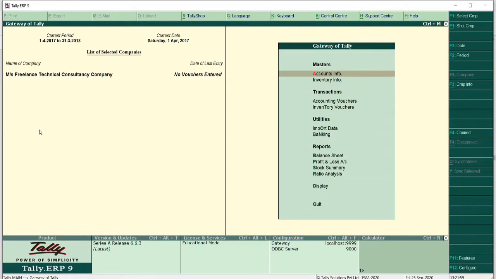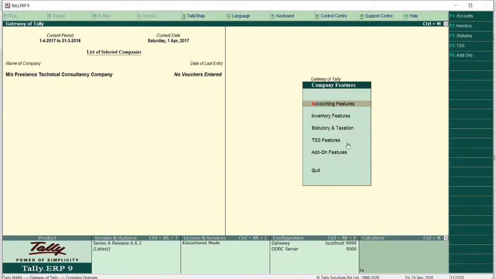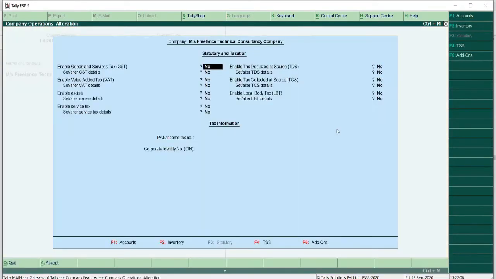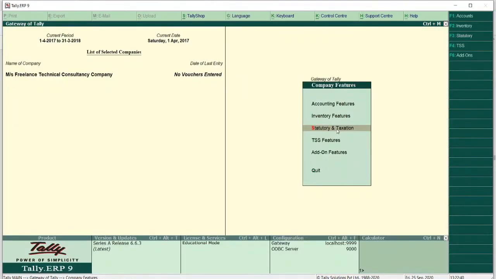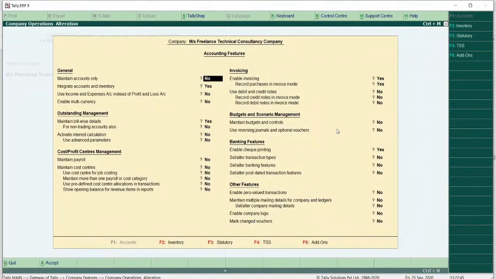Now I will change the features. First, statutory and taxation, where I will enable GST and details. And then from accounting features, here we are going to change the maintain accounts only, yes, because the company is service oriented.